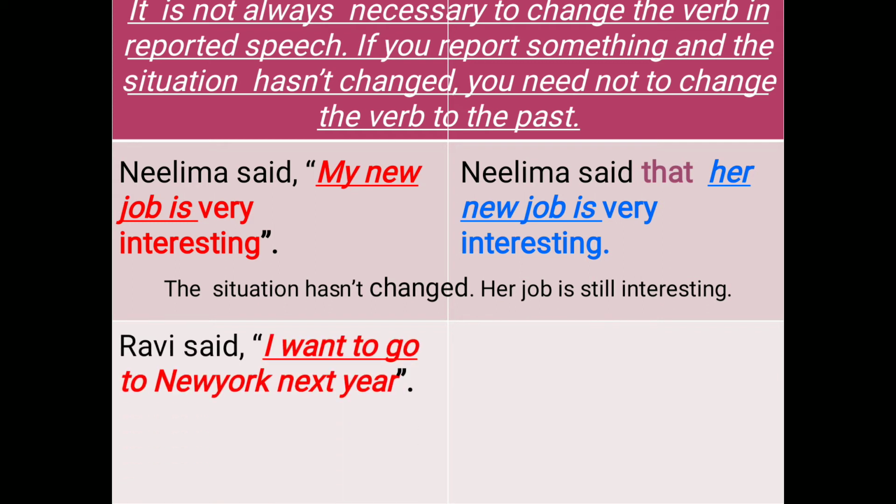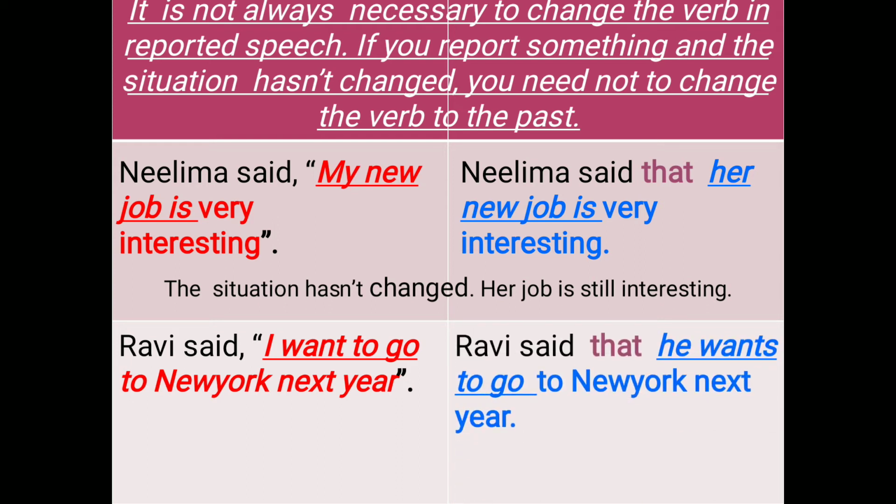Look at another one. Ravi said, "I want to go to New York next year." While changing to reported speech: Ravi said that he wants to go to New York next year. Here also, Ravi still wants to go to New York next year. So, the tense remains the same. You need not change the verb to the past tense. "I want to go" becomes "he wants to go." Only the pronoun "I" changed to "he."